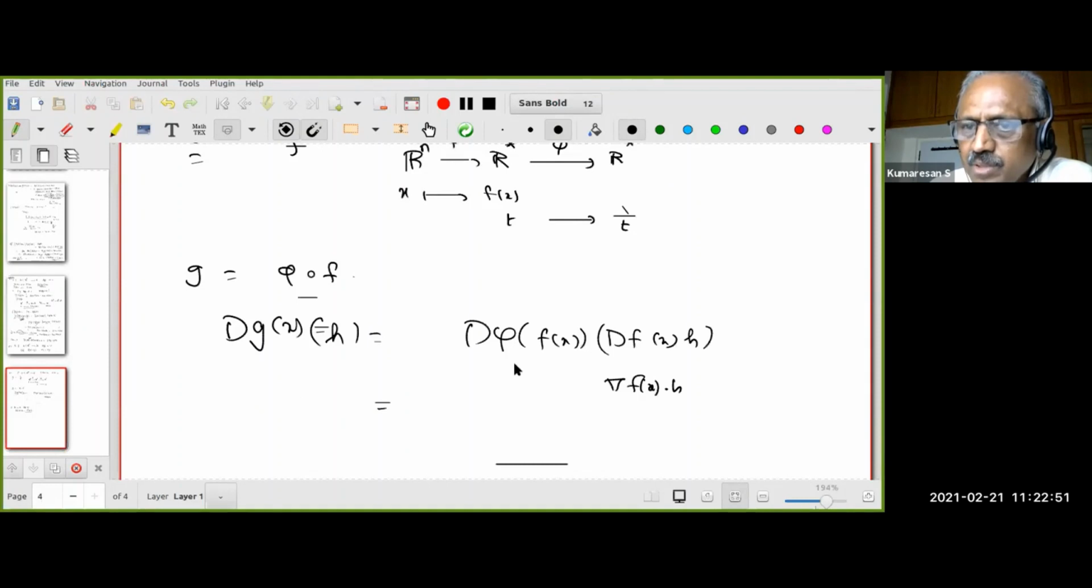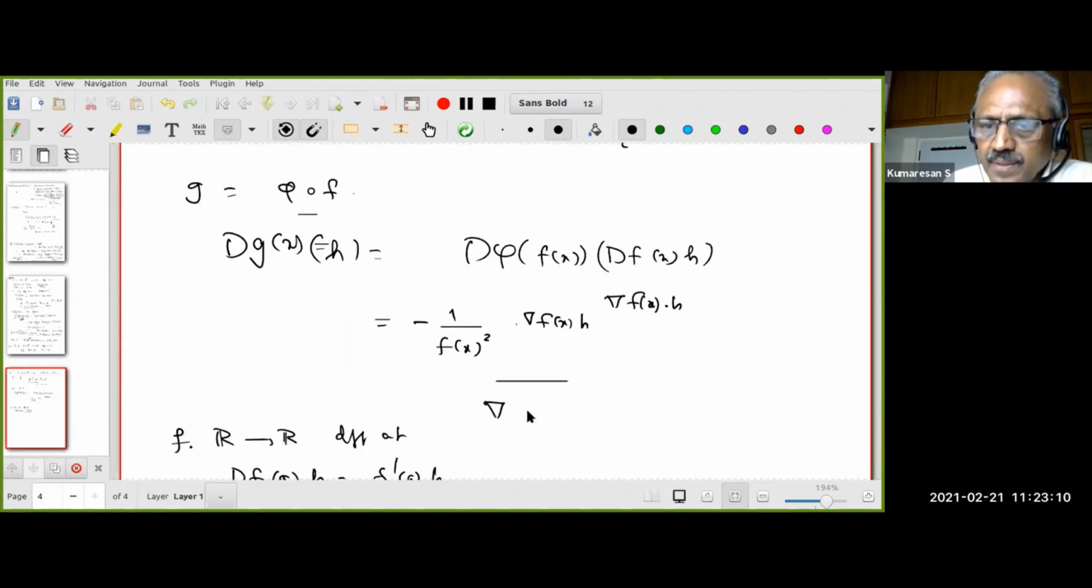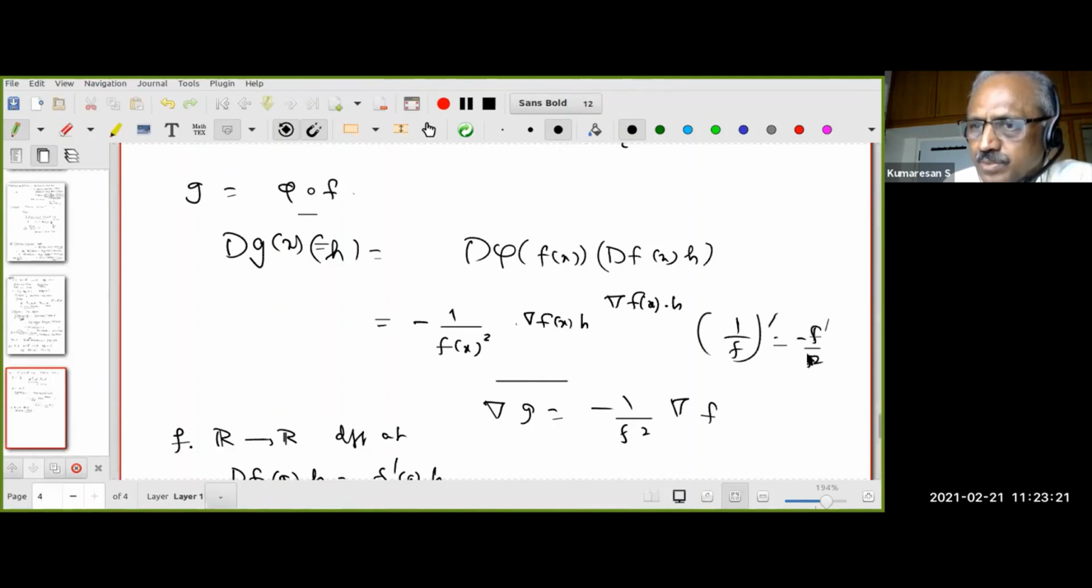What is the classical derivative of phi? It is minus 1 by t squared, evaluated at which point? At f x. Therefore, minus 1 by f x squared times del f x dot H. Therefore, what is the gradient of G? Gradient of G is minus 1 by f squared into gradient of f. This is like your thing, right? 1 by f dash is minus f dash by f squared.